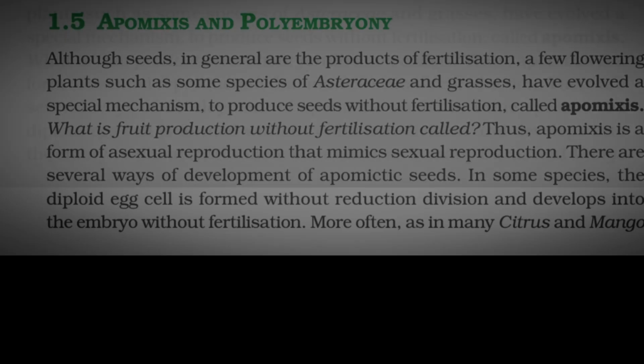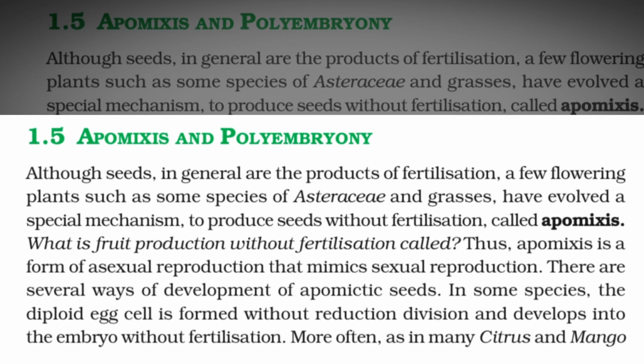Apomixis and polyembryony. Although seeds, in general, are the products of fertilization, a few flowering plants such as some species of Asteraceae and grasses have evolved a special mechanism to produce seeds without fertilization called apomixis. What is fruit production without fertilization called? Thus, apomixis is a form of asexual reproduction that mimics sexual reproduction. There are several ways of development of apomictic seeds.